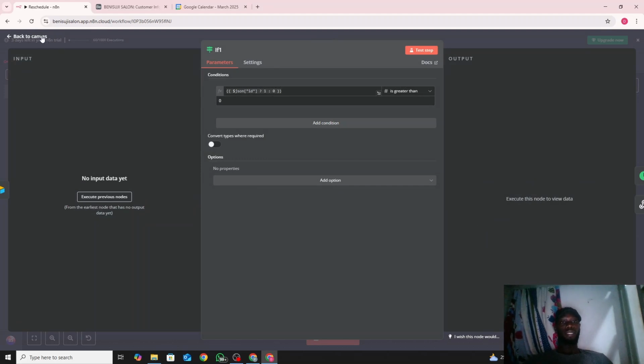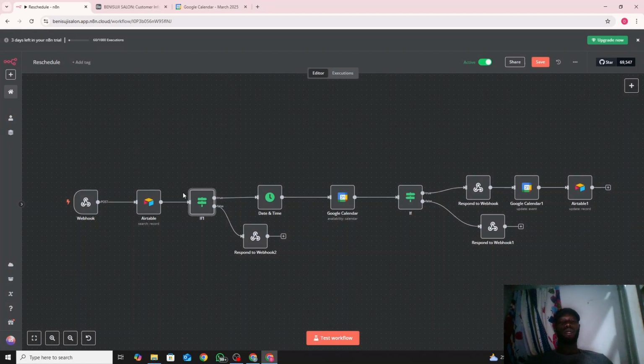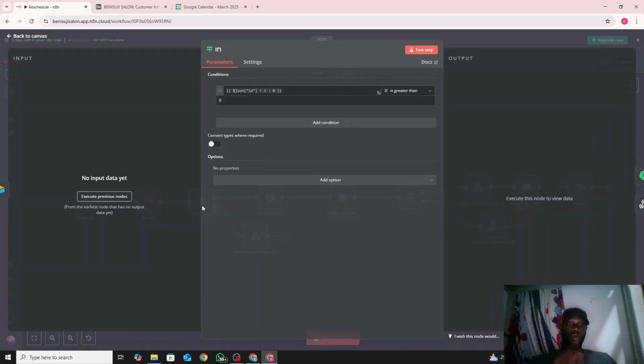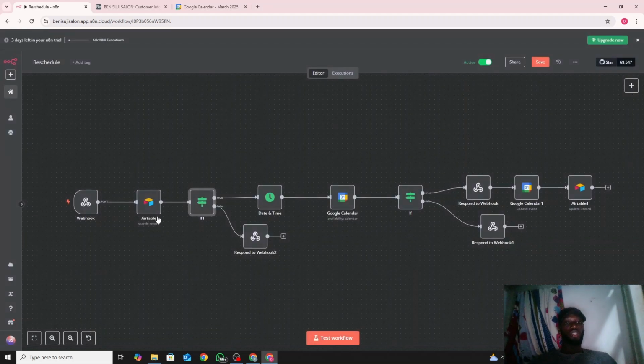What I did next, after creating the search record, is I wanted to confirm if we're able to find the unique ID. So if someone gives a false number, let's say the person makes a mistake, the number was supposed to be 95302, the person wrote 95301, and Airtable goes to the record and feels like, oh, we could not find this record. So how do we deal with that before we continue the process?